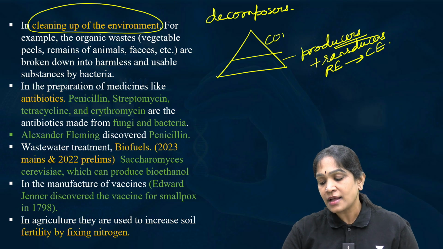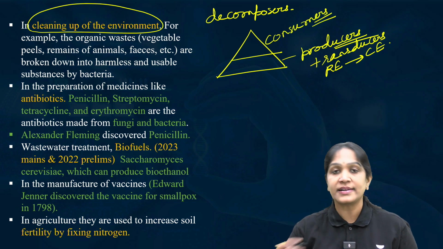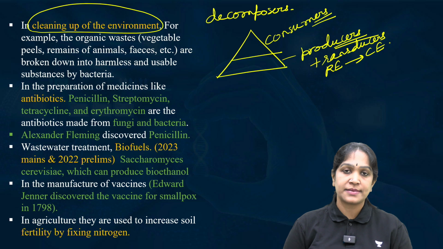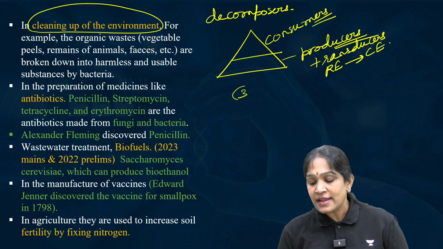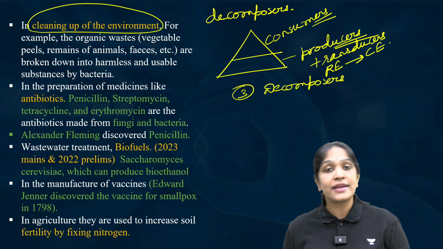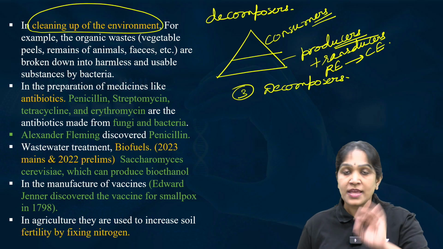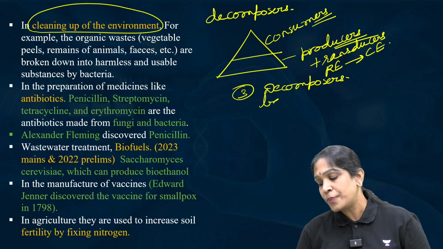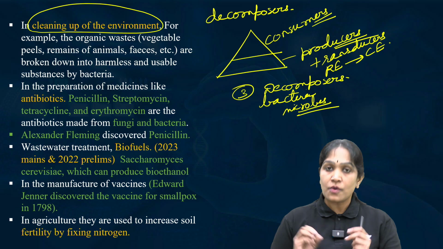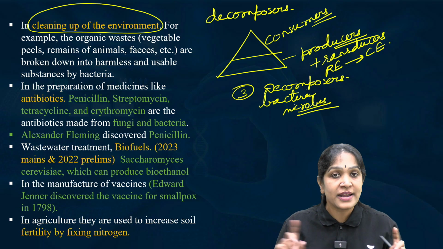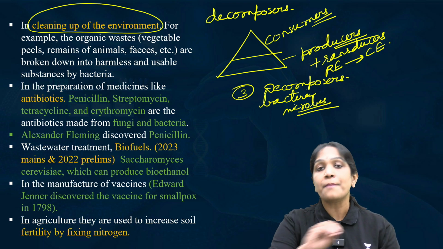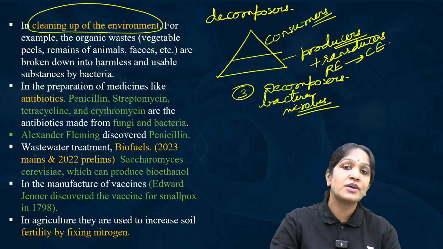And then we have consumers, that is we all. Herbivorous organisms, carnivorous organisms, we all are consumers. The third level is decomposers. So, which level do you think these microorganisms come under? They mostly come under the decomposers category. Bacteria and other microbes are decomposers. All the three are compulsory for an ecosystem to run. All the three are important, but two components are compulsory, without which the ecosystem cannot survive.